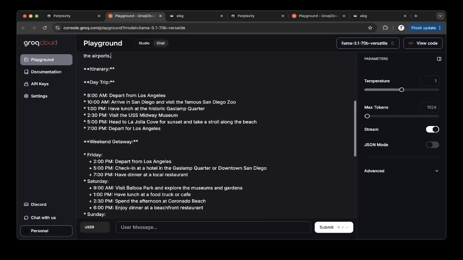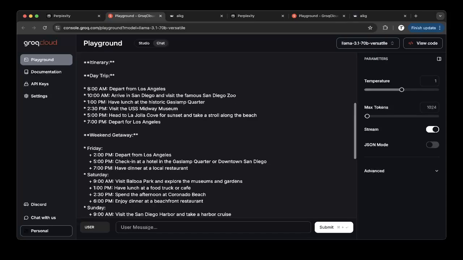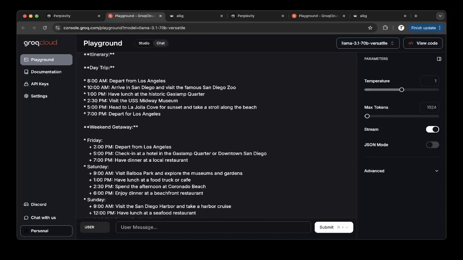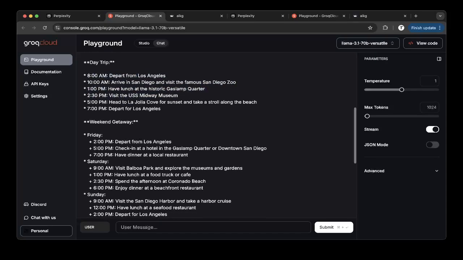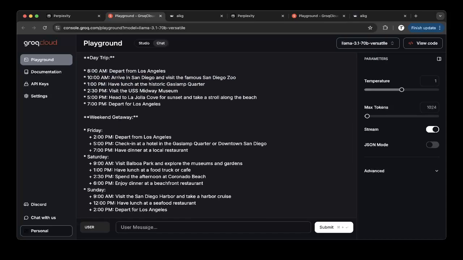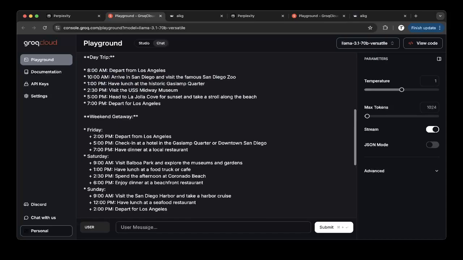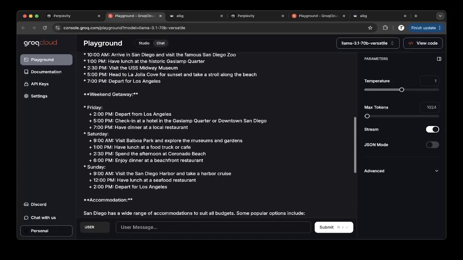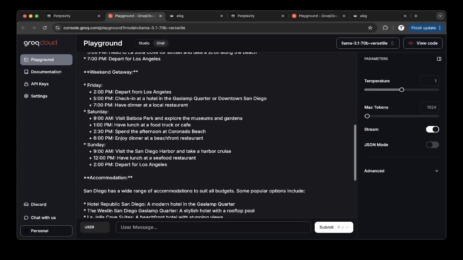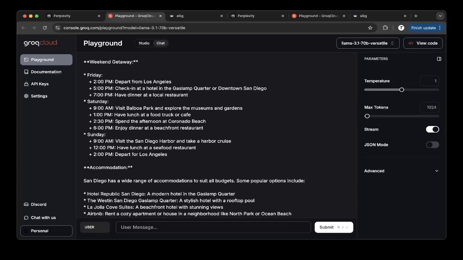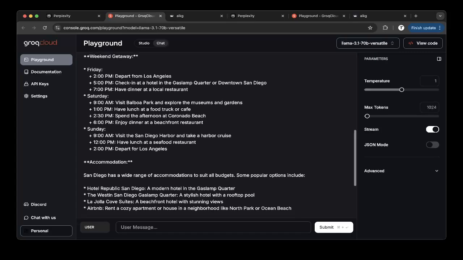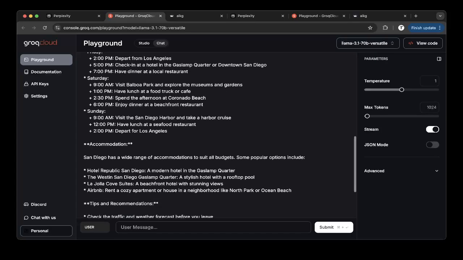It shows the itinerary, from 8 a.m. in the morning when you depart from Los Angeles, to arriving at 7 p.m., with all the things you can do during the day. That's nice. Then there are also weekend getaways, where on Friday you can do something, on Saturday something, and on Sunday. Oh, this is also nice.